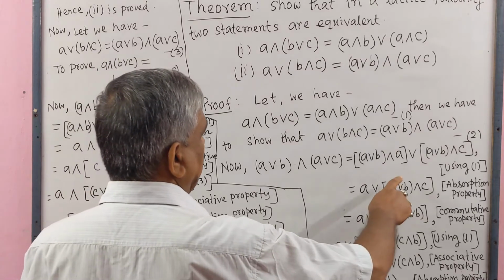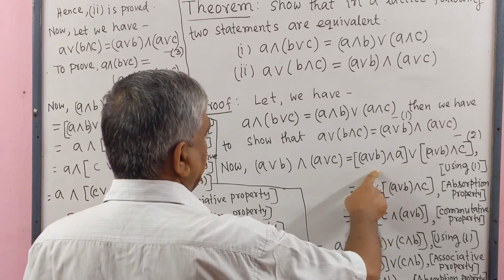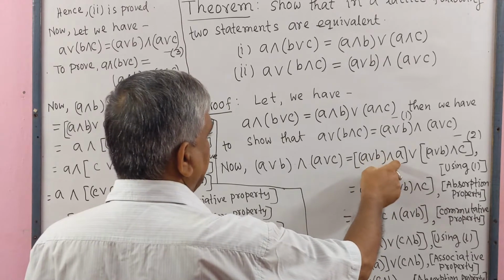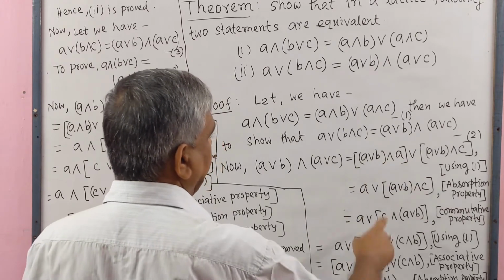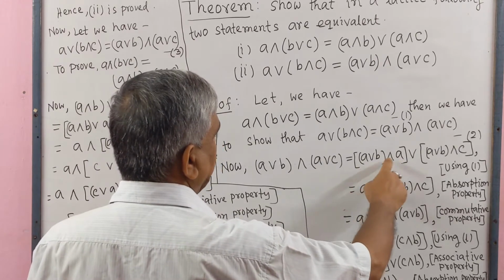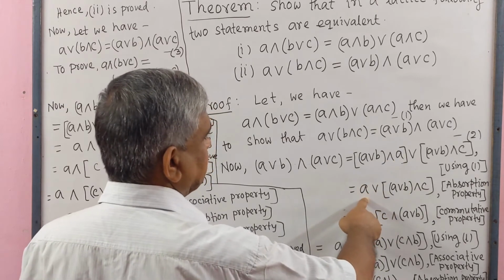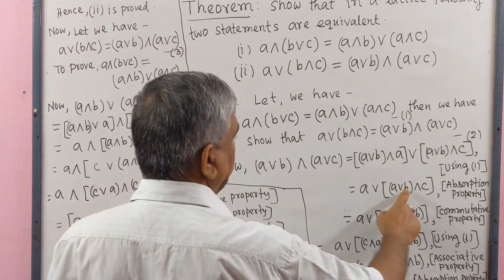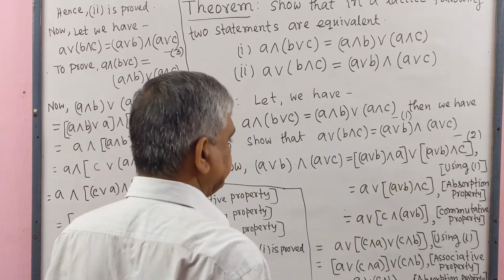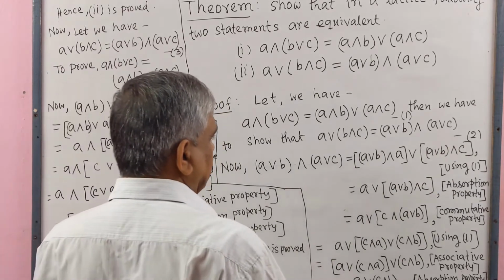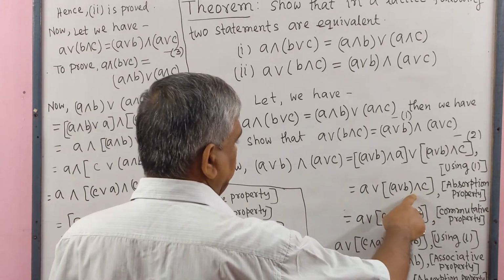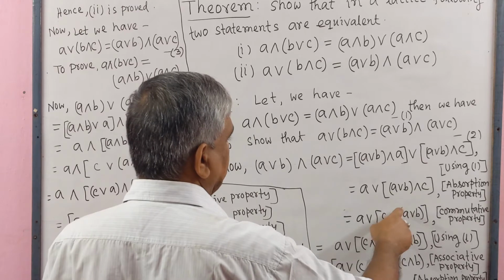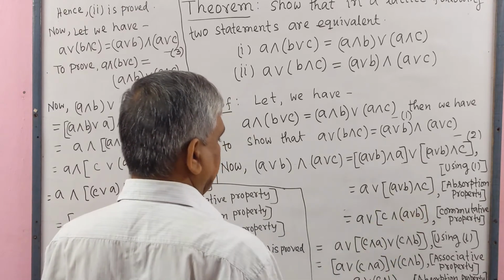Here we see that (A join B) meet A, by absorption property, will be equal to A, and we write (A join B) meet C. Here we use the commutative property, that means this equals C meet (A join B).